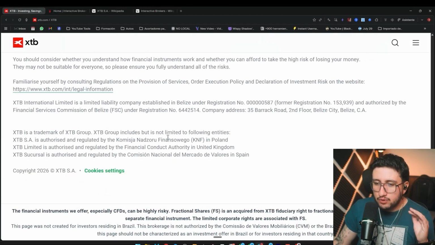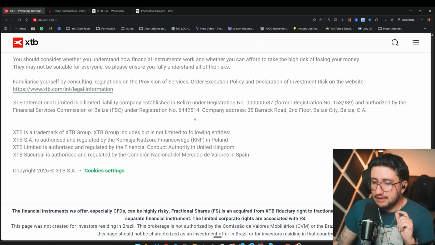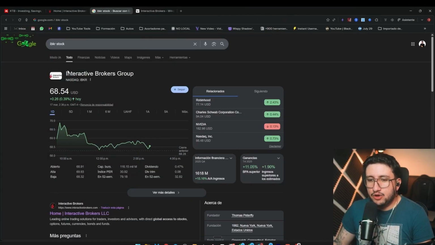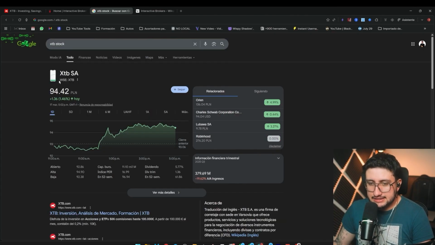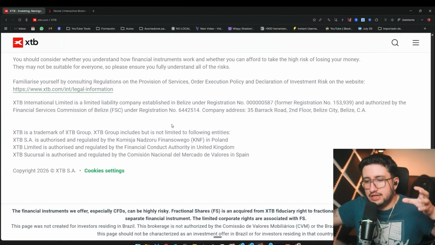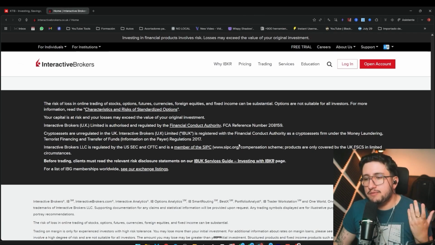Let's say they're on an equal level, except that in Interactive Brokers, we have the United States. However, one thing must also be kept in mind. Both are publicly traded, both XTB and Interactive Brokers. The difference is that Interactive Brokers is listed on the stock exchange, on the NASDAQ, as you see here, while XTB is listed on the Polish stock exchange, which is over here. Both are listed, and some will say, well, and why is this useful to me? Well, because basically a company that is listed is obliged to publicly give its financial statements, see how its financial health is going, and that way we can study both platforms how they're doing.